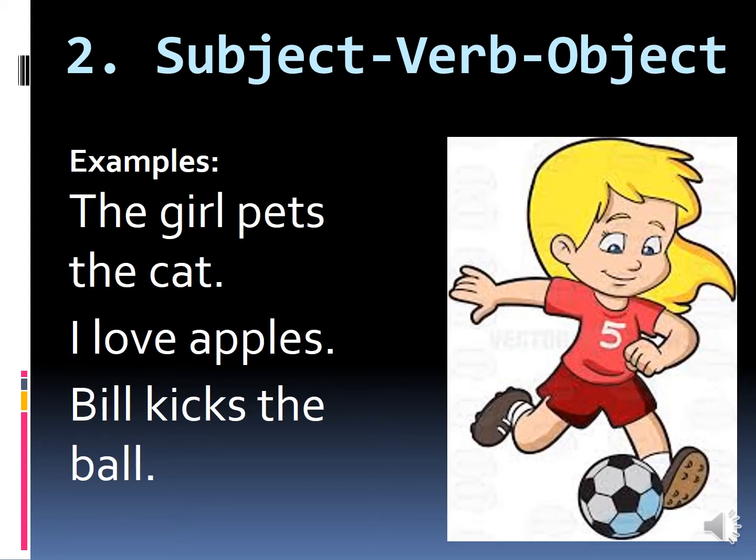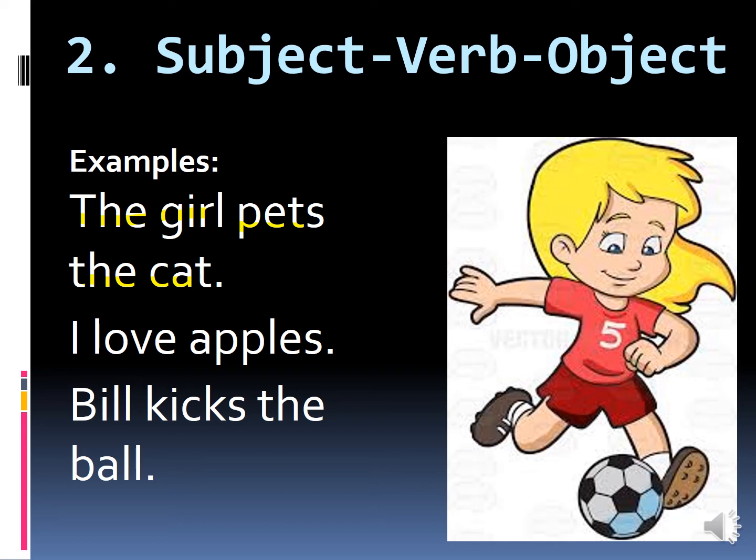Now this is the second structure of a sentence, subject, verb, object. Now come to the examples. The girl pets the cat. Pets means palan. The girl pets the cat. Chokri बिल्लीअ खे पाले थी. Here the girl is subject, pets is verb and the cat is object.